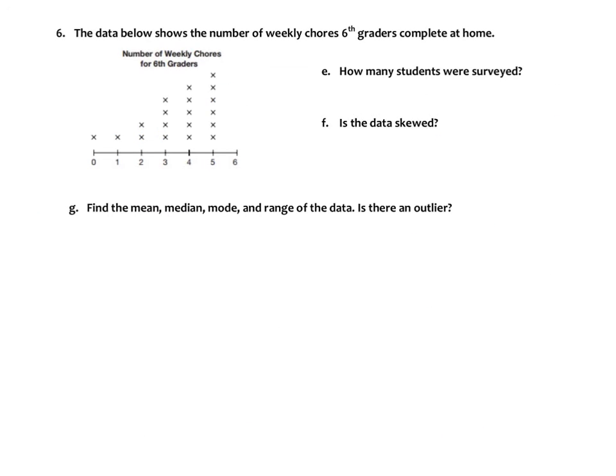Okay, now we're looking at sixth graders and how many chores they have to complete at home. It says how many students were surveyed. When you are looking at a line plot, remember, this is just a number line. This is not your data. You actually have to count these. So there's 1, 2, 3, 4, 5, 6, 7, 8, 9, 10, 11, 12, 13, 14, 15, 16, 17, 18, 19 total dots. So you have 19 people that were surveyed. Next, it says which way is it skewed? Well, you see your peak is on the right. When there are fewer data points on the left, that is skewed left.